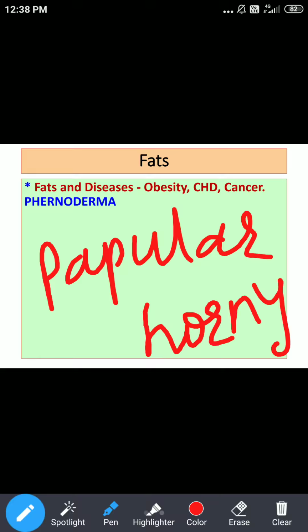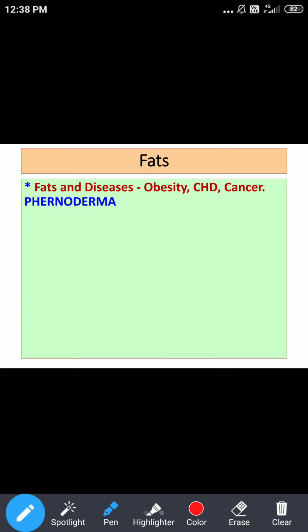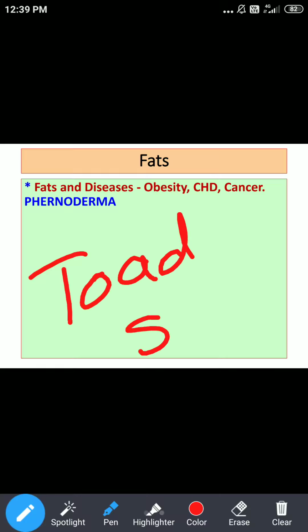So these manifestations, papular and horny eruptions, occur in phrenoderma, where the skin becomes dry and rough. This condition is also compared with toad skin. If you see the skin of toads, this appears somewhat like that.